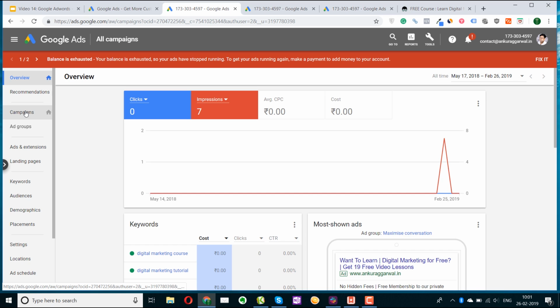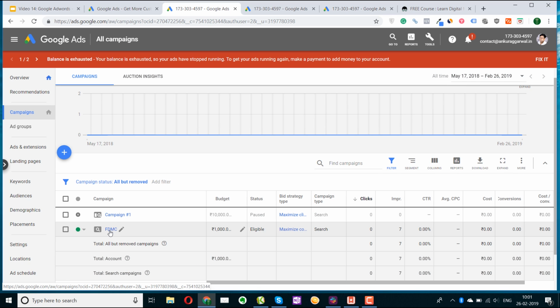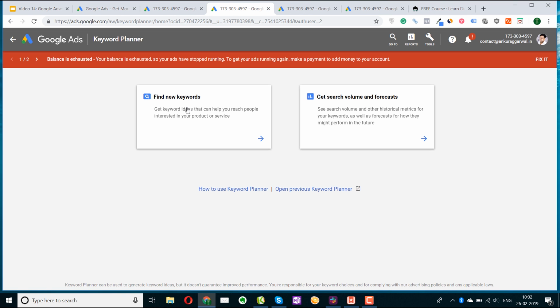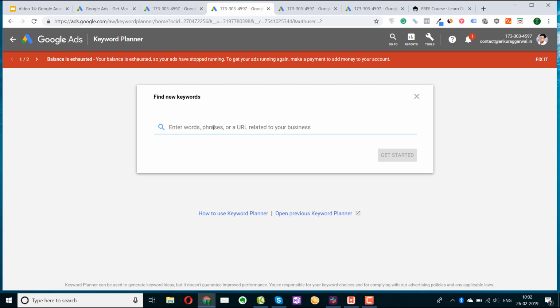So let's go to the campaign level first. So I've created this campaign FDMC, which is again free digital marketing course. Before showing you our campaign, just like in Facebook ads, we went through the audience insight tool to actually know what kind of people we can target. Again, we'll be first going to the keyword planner to find the good directly targeted keywords for us. So we'll click here on find new keywords. Let's write digital marketing here.